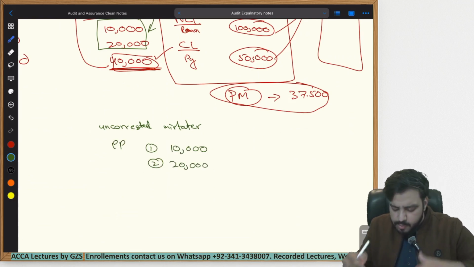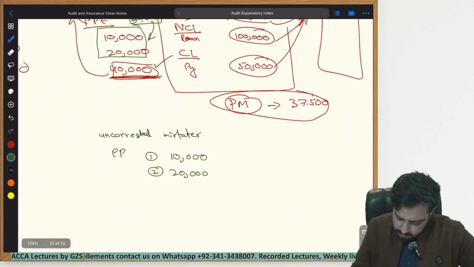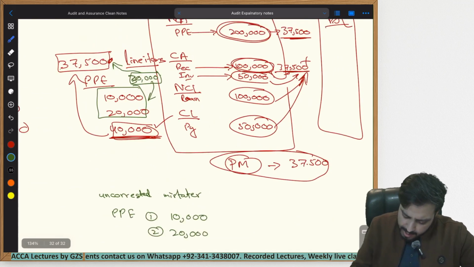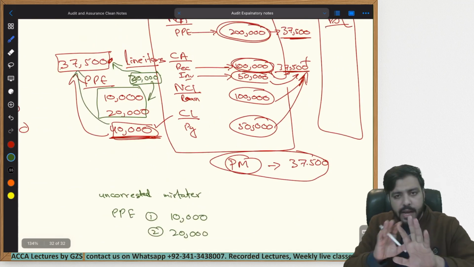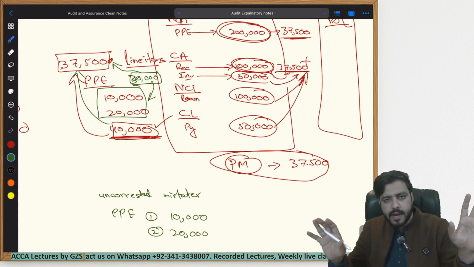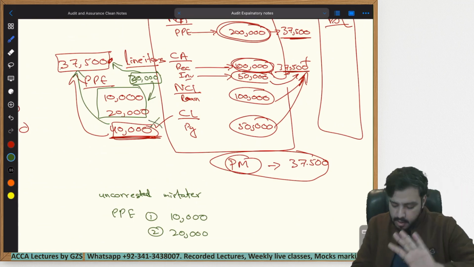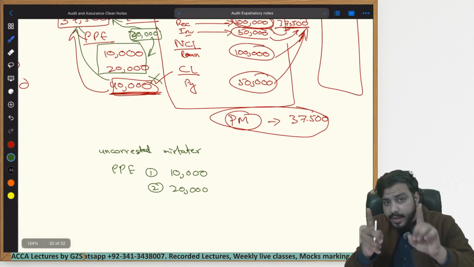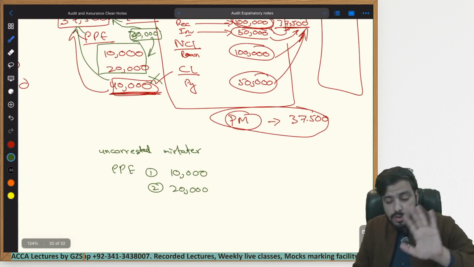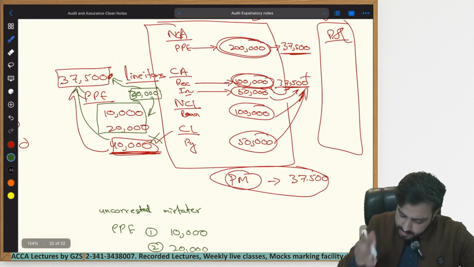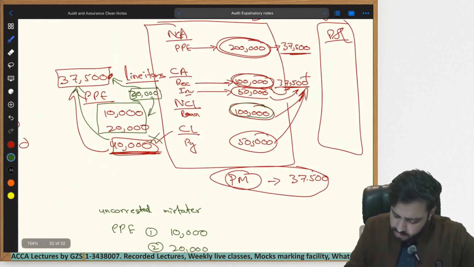All right, let's move to the audit of the next thing now. This was within PPE. Any error that was above this amount, management has already corrected it. Management has said that we are going to correct it, so this error is no more there within the financial statements. So you can ignore it. But all the uncorrected misstatements, the auditor will continue to make a list of. Let's say the auditor also audited loans.